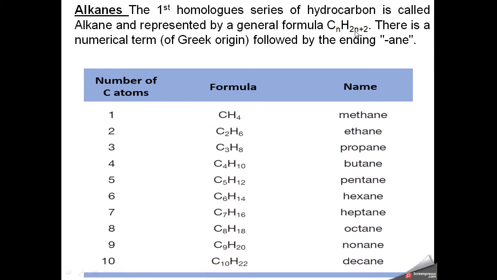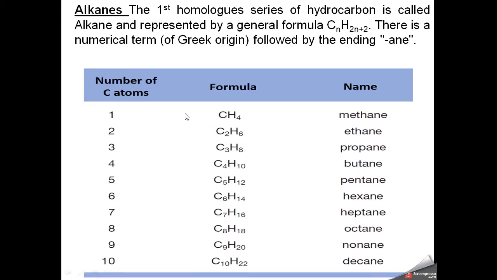The next in the series, if n is equal to 2, is C2H(2 into 2, 4 plus 2), H6, so C2H6. And their names, as I previously explained, are based on the number of carbons. Now this is a complete list of the first 10 members of the carbon atoms present in this series.